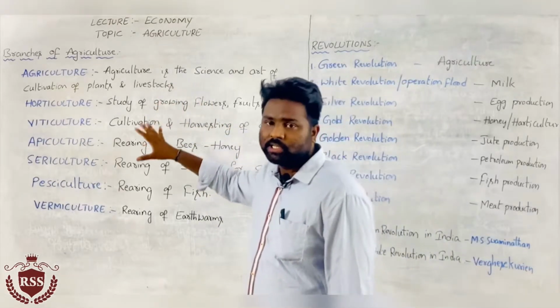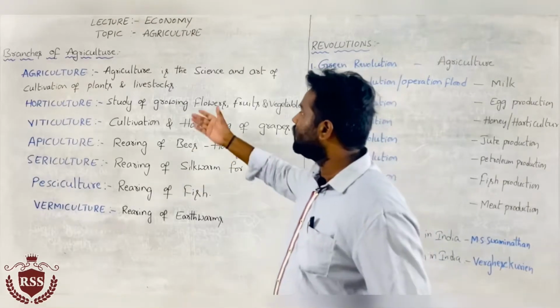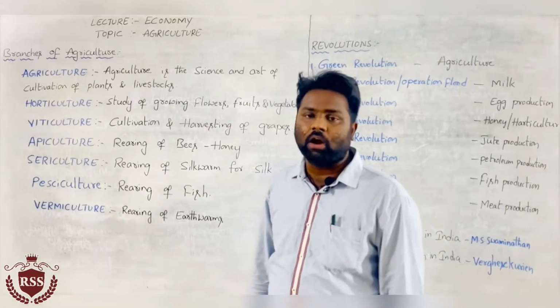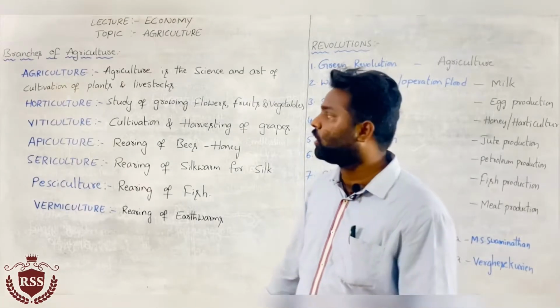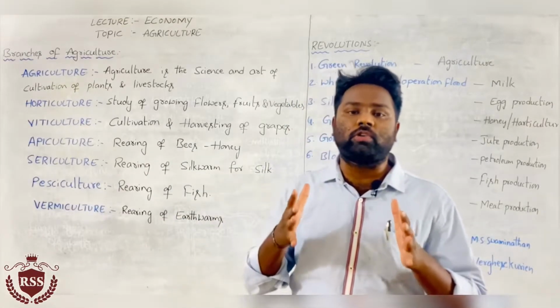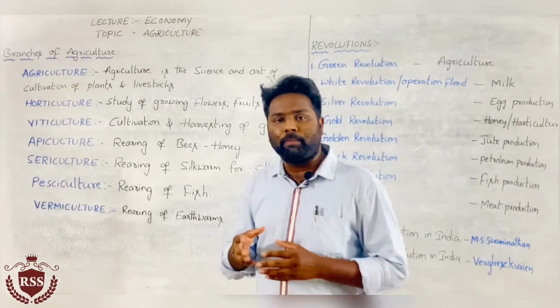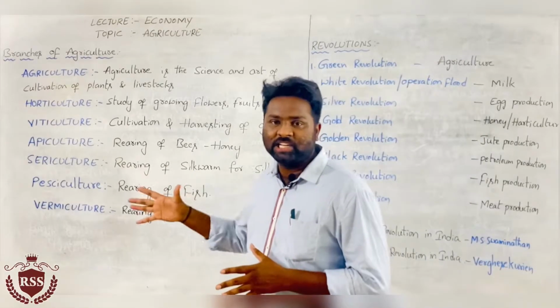Agriculture is the science and art of cultivation of plants and livestock. Cultivation of plants and livestock comes under agriculture.